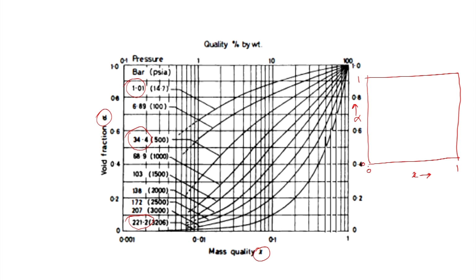At x equal to 0, alpha is equal to 0, and at x equal to 1, alpha is equal to 1, but it does not vary linearly. At critical pressure, we get a linear graph, but at lower pressures, we get this type of variation.